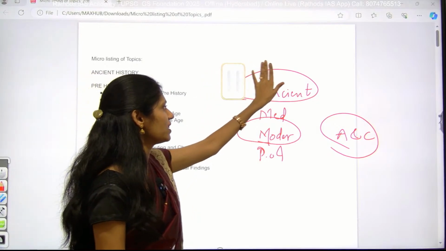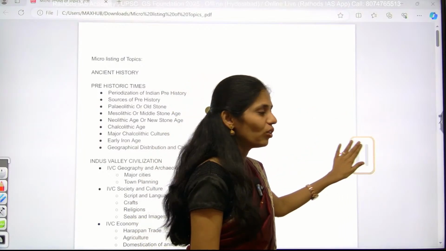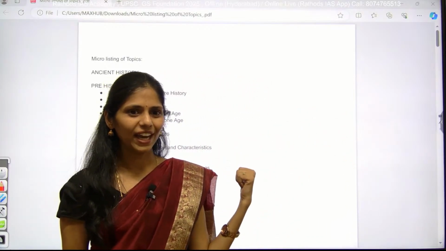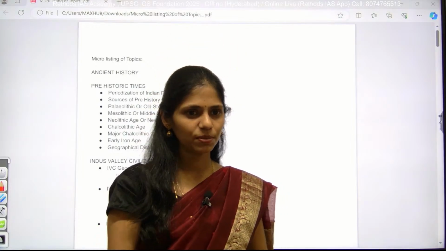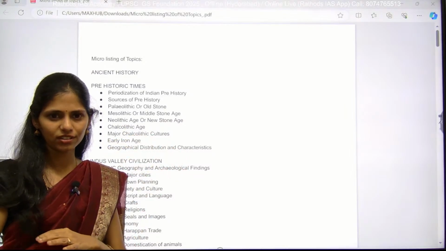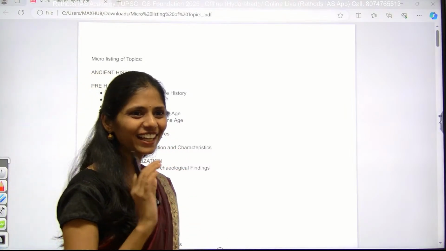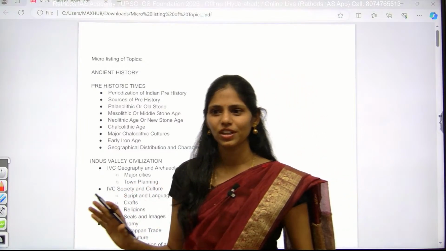Okay, so first let us see the micro listing of ancient history, and I want you to learn this by heart by tomorrow, at least some important events, because I am giving the sequence of events, like what followed what. If you know this sequence, then around 30% of your work of history is done. So sequence is very important.